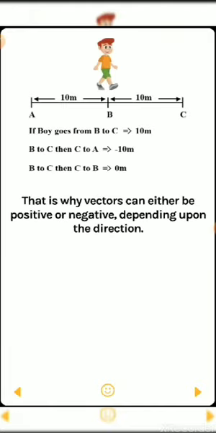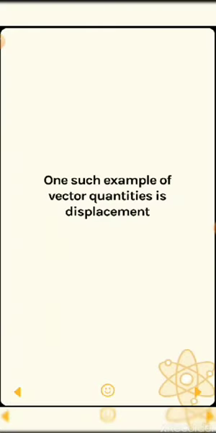That is why vector quantities may be positive or negative, depending upon the direction. But a scalar quantity does not depend upon any direction, so it is always positive or 0. The vector quantities may be positive, negative or 0. One such example of a vector quantity is displacement.